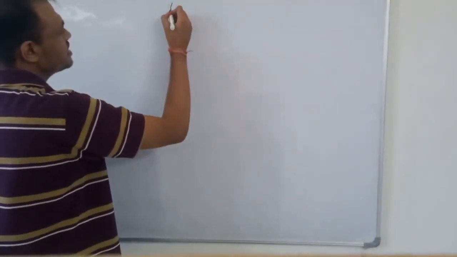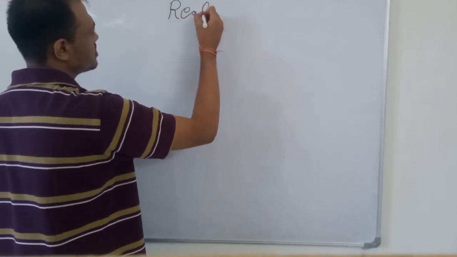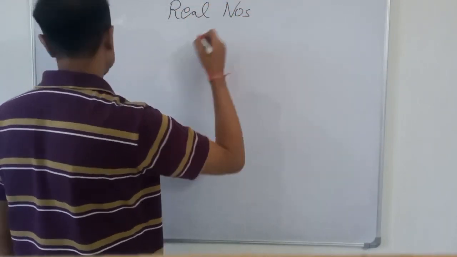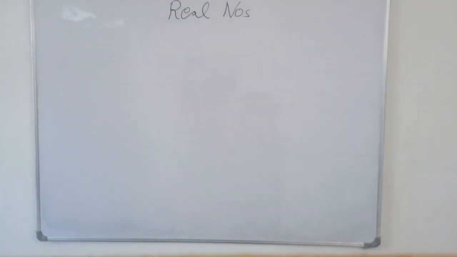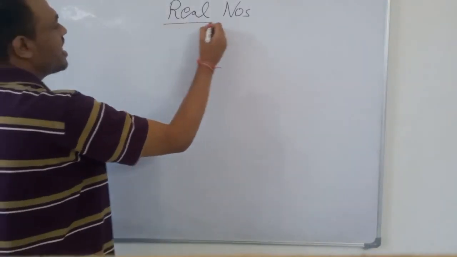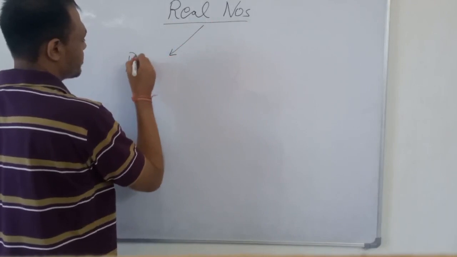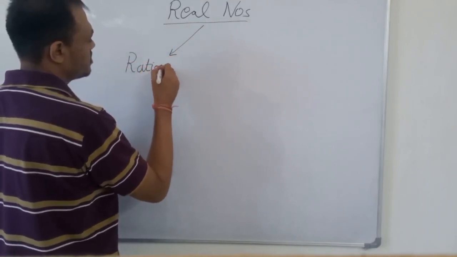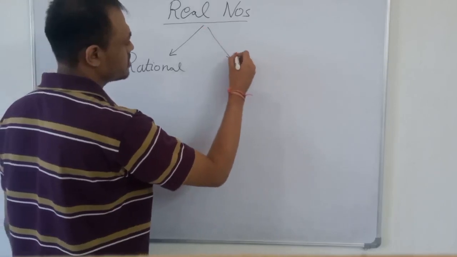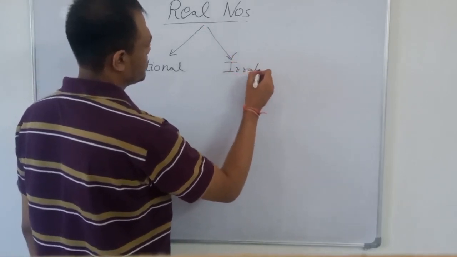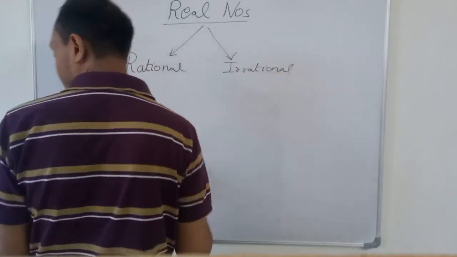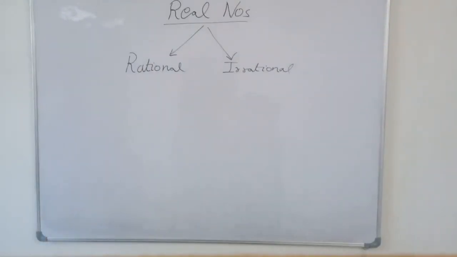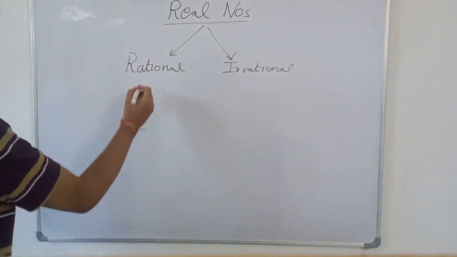In this video, we will study number systems and real numbers. So, the number system consists of real numbers, and real numbers can be divided into two categories: rational numbers and irrational numbers. Again, rational numbers can be divided into two categories, which are fractions and integers.